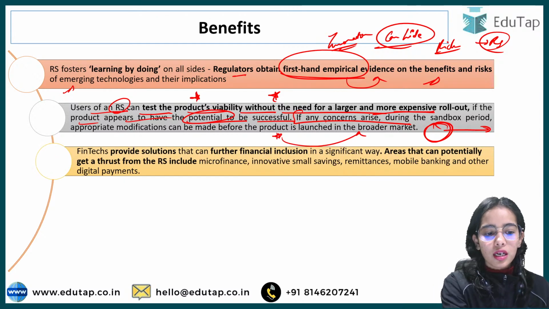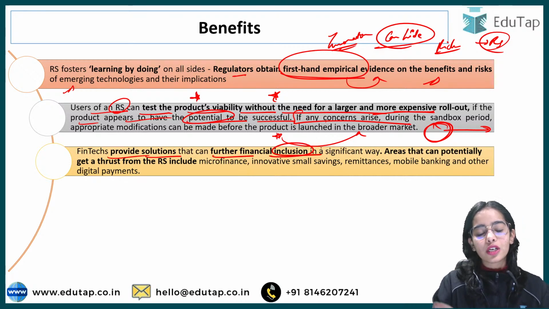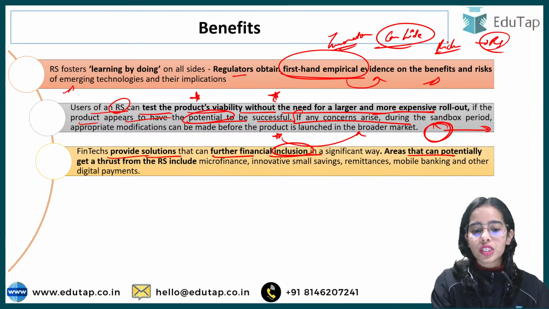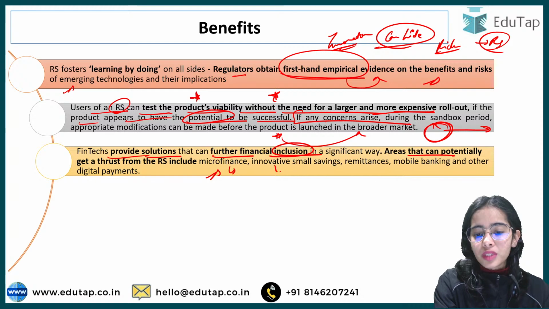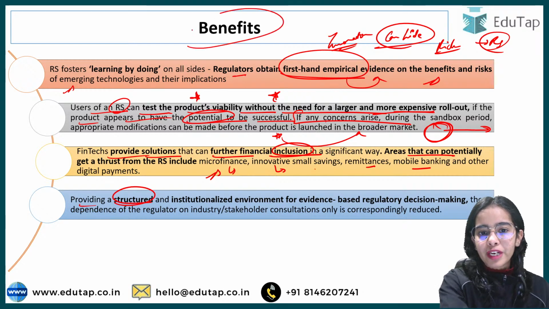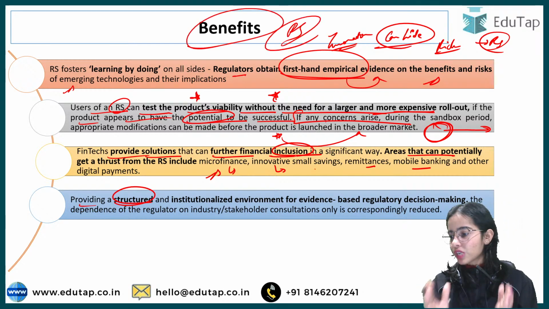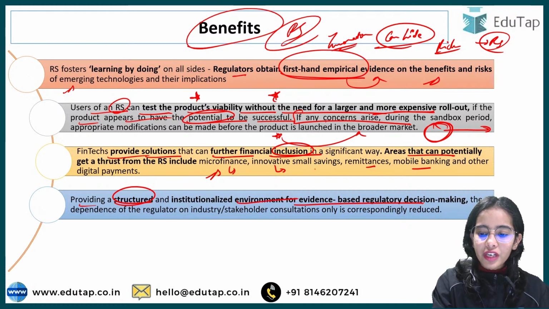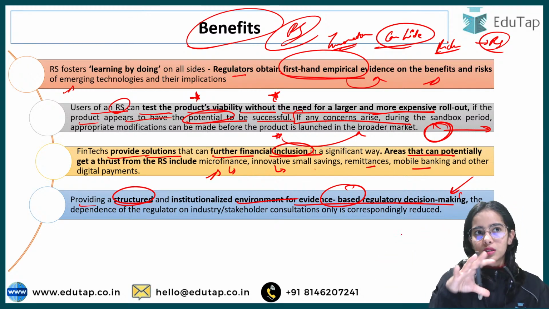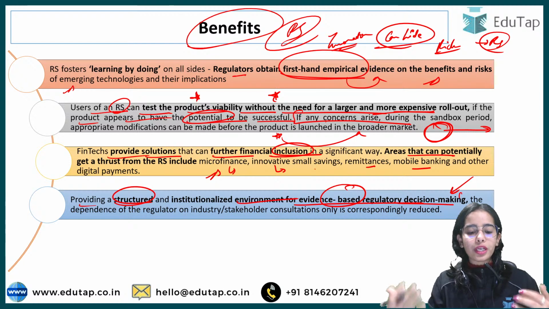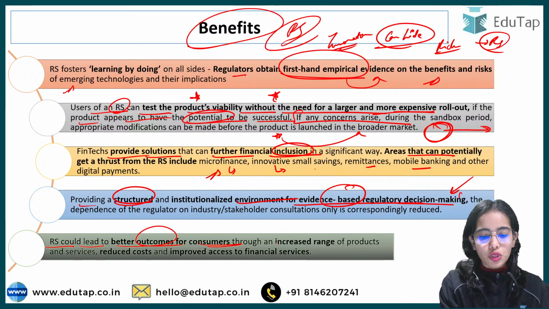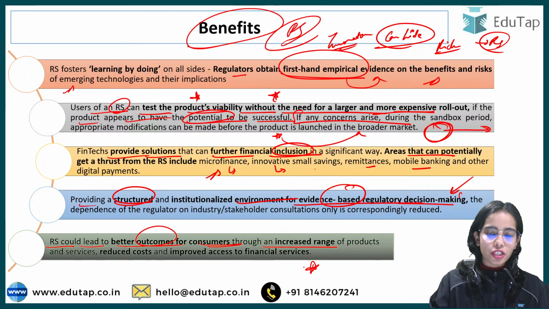Fintechs provide solutions that can further financial inclusion in the country, and areas that can potentially benefit from the innovations are microfinance, innovative small savings, remittances, mobile banking, and such. Another benefit of the regulatory sandbox is that it provides a structured and institutionalized environment for evidence-based regulatory decision making. So the regulators are aware that this is the product and these should be the regulations that come further. Regulatory sandbox could lead to better outcomes for consumers through an increased range of financial products and services.